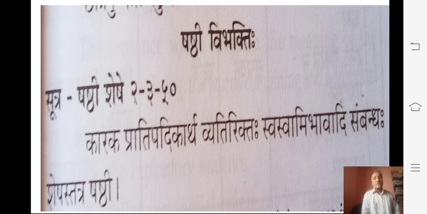Krishnasya Bhagini Subhadra. Here is the Karaka. Krishnasya Bhagini Subhadra. Ramasya Patni Sita. Sita is the Ramasya Patni. That one is the Swaswami Bhava Sambandha. Rajnaha Purusha. This is also Swaswami Bhava Sambandha. This is the Shashti Vibhakti.